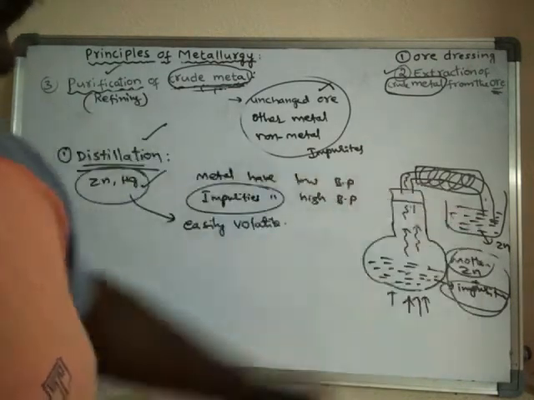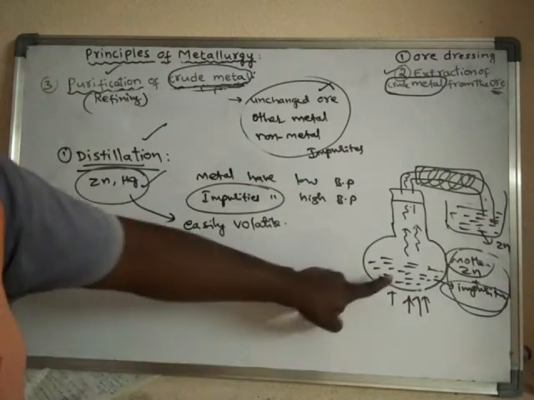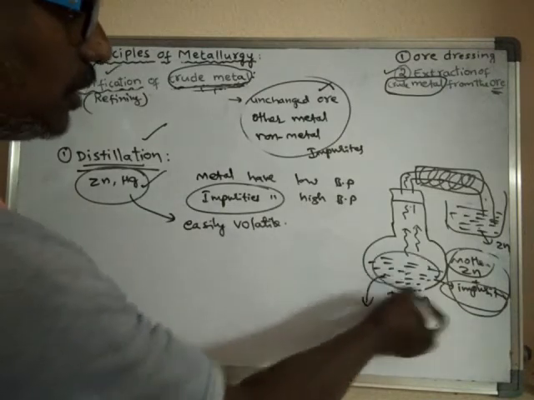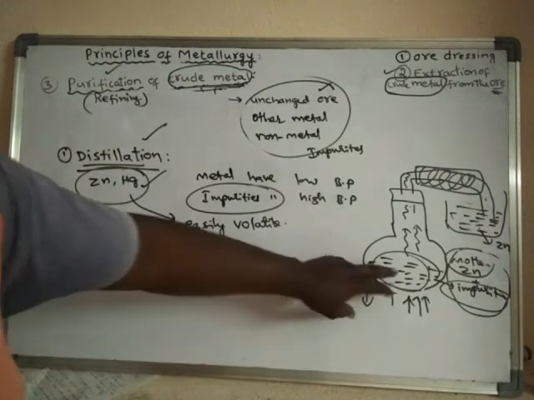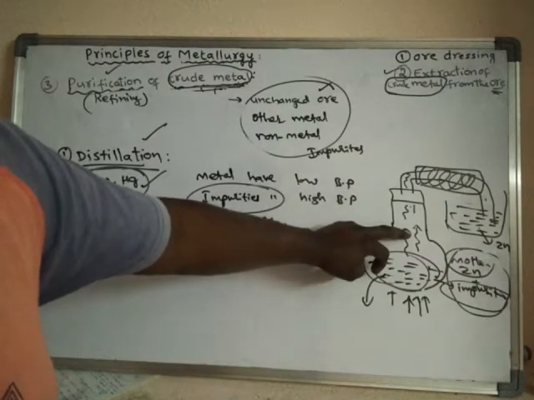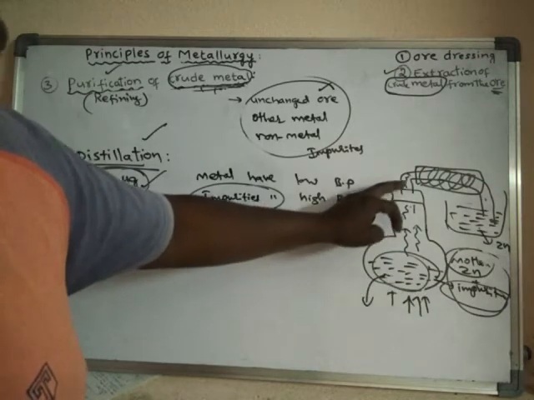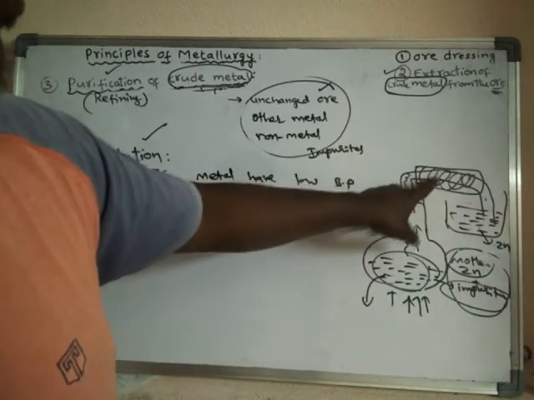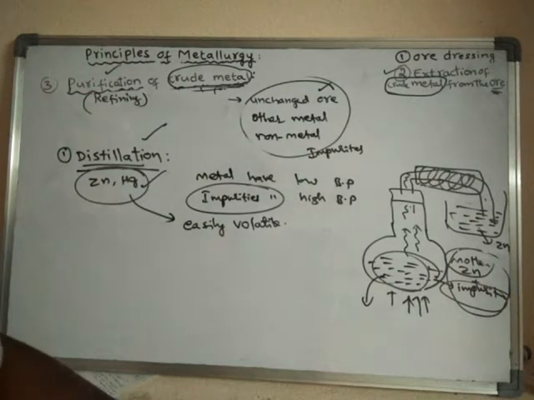This process is said to be distillation, where the impurities are left over here only. Impurities having a high boiling point do not convert into vapors, but the zinc has a lower boiling point, hence it converts into vapors, and the zinc vapors are collected. They are condensed, and finally the molten form of zinc is obtained.